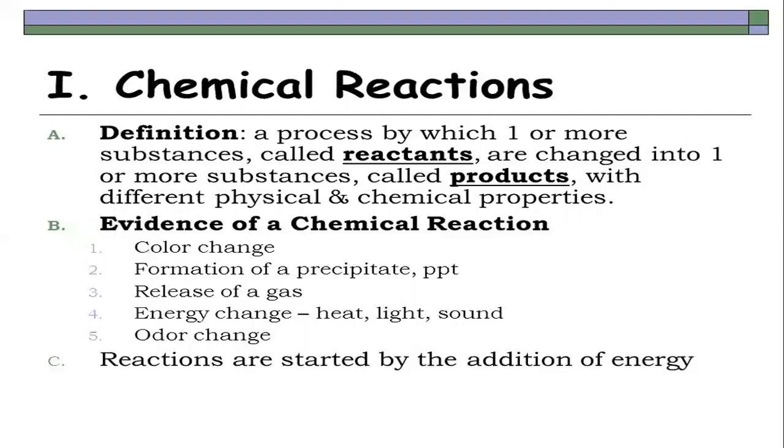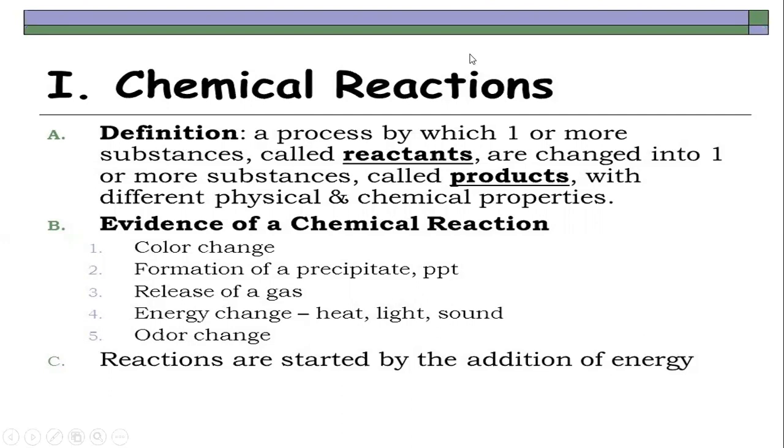To better understand the difference between chemical versus physical change, let's break it down. Chemical reaction: a process by which one or more substances called reactants are changed into one or more substances called products. So the ones which are reacting are known as reactants and the one which is being formed is the product. And how will we know that this is a chemical reaction?